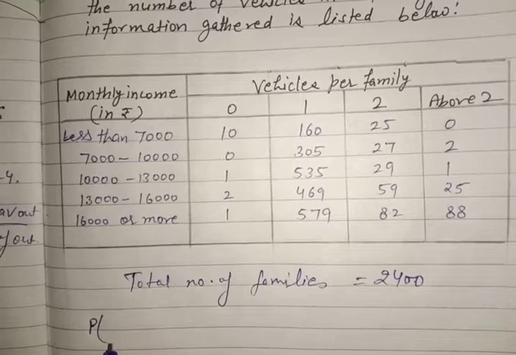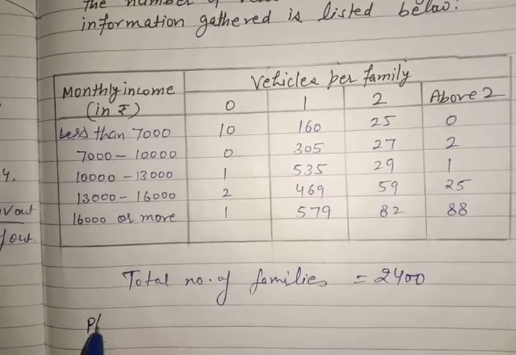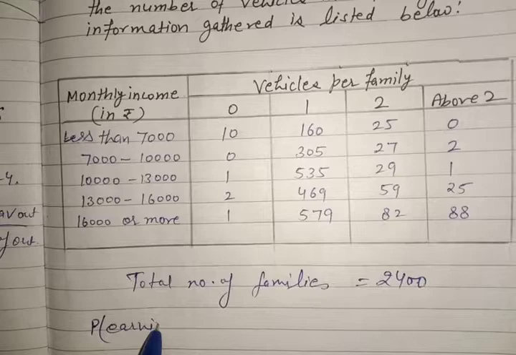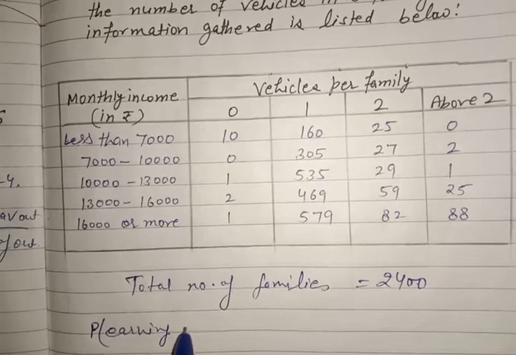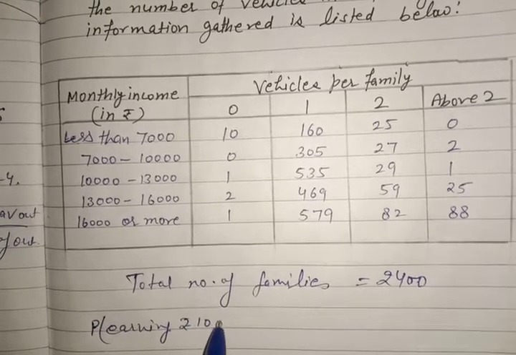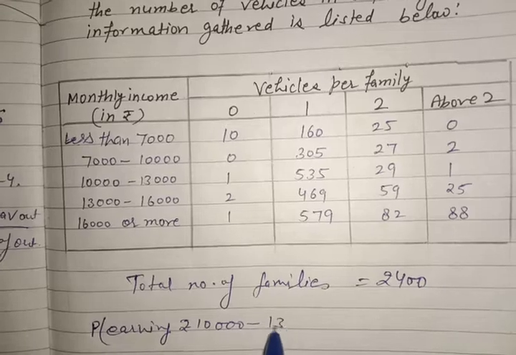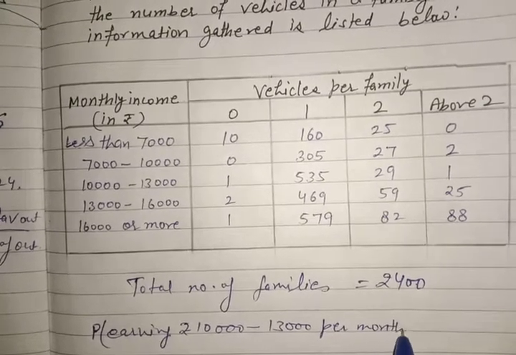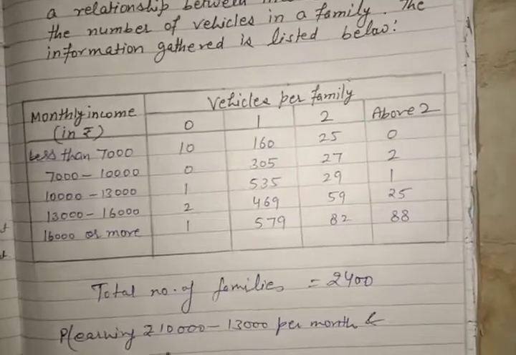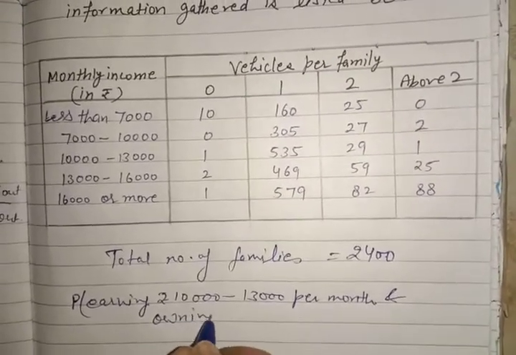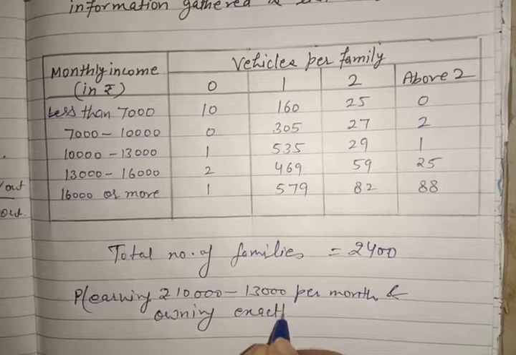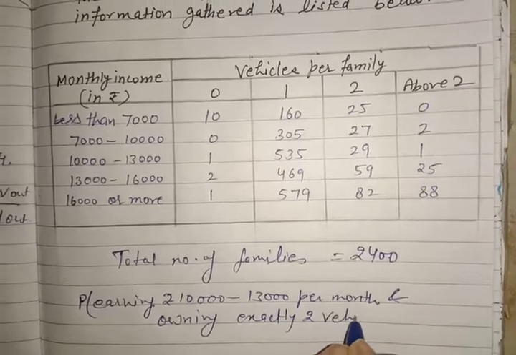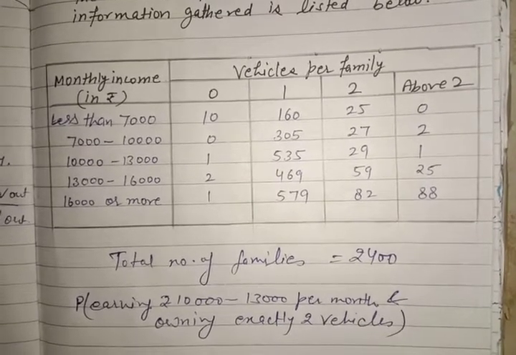You need to put the bracket after the word probability and write earning rupees 10,000 to 13,000 per month and owning exactly 2 vehicles.